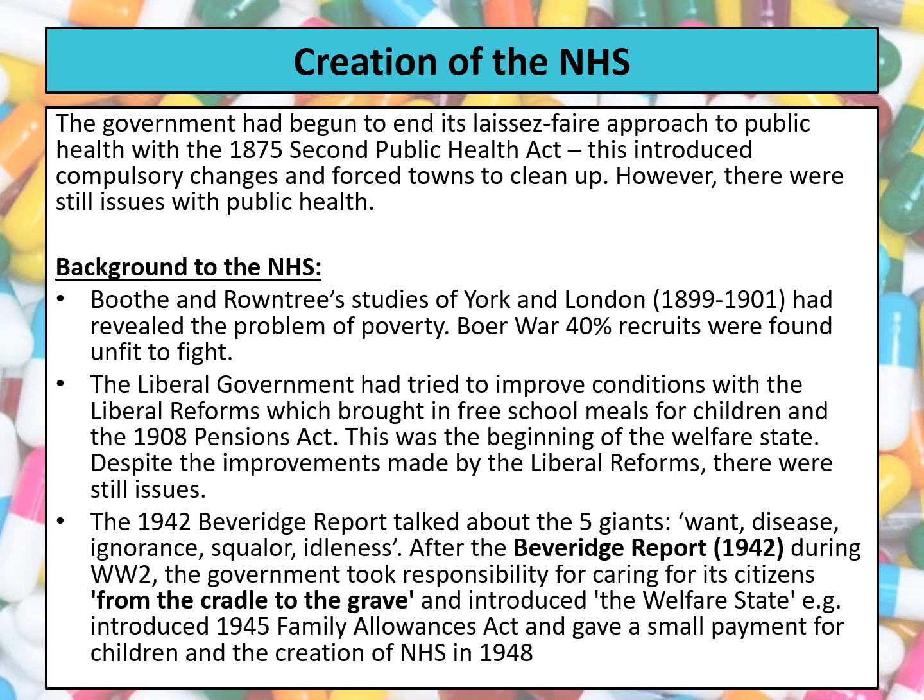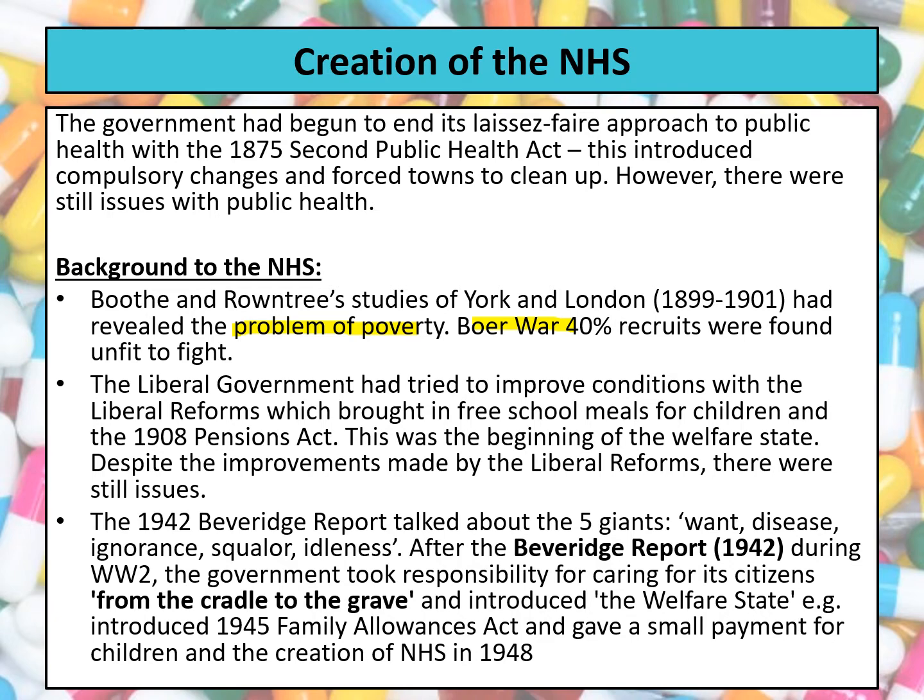Despite the fact that the towns had cleaned up, there were still issues with the people generally not being very healthy. This had been proven with people like Booth and Rowntree's studies in York and London that happened between 1899 and 1901. They'd revealed that up to half the people in these areas were living in terrible conditions of poverty. There was also the Boer War, between 1899 and 1902, where the government found that 40% of their recruits were unfit to fight.